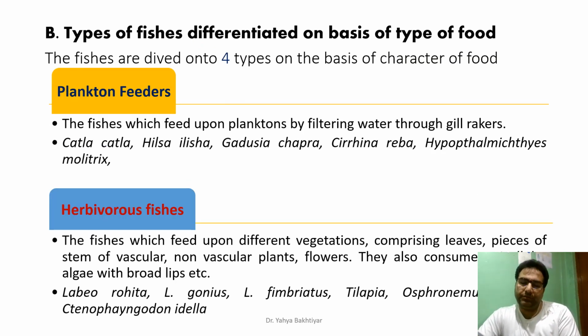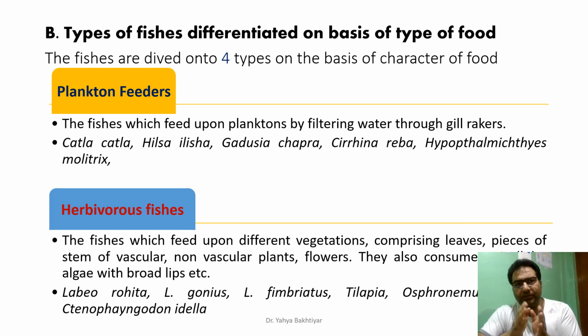On the basis of the type of food, the fishes are categorized into four categories: plankton feeders, herbivorous fishes, carnivorous fishes, and omnivorous fishes. The plankton feeders feed on plankton by filtering water through the gill rakers. We shall discuss the gill rakers later on, because it is the constitution of the gill raker which helps the fish to have its preferable diet.